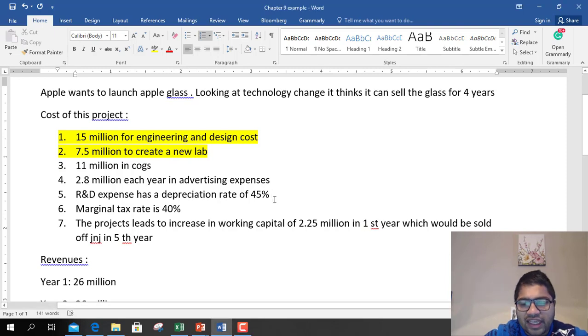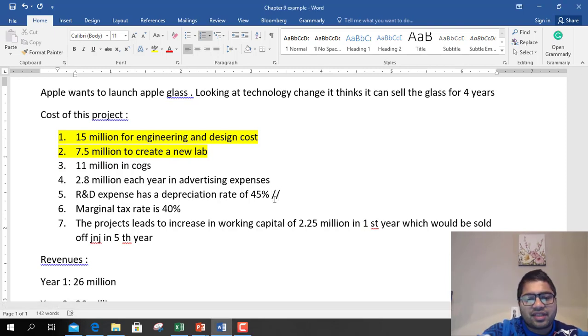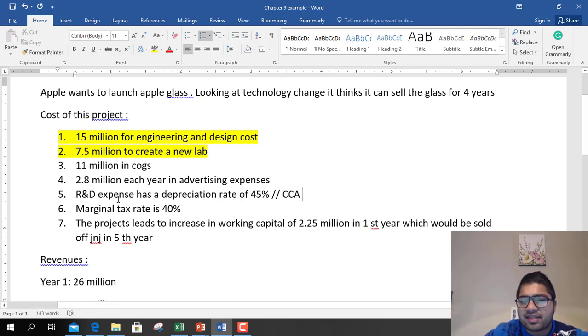Okay. Now in Canada, we do not call it depreciation. We call it capital cost allowance. So CCA on R&D expense in Canada is given as 45%. So capital cost allowance is nothing but depreciation, but in Canada we call it capital cost allowance instead of depreciation. Marginal tax rate is 40%.